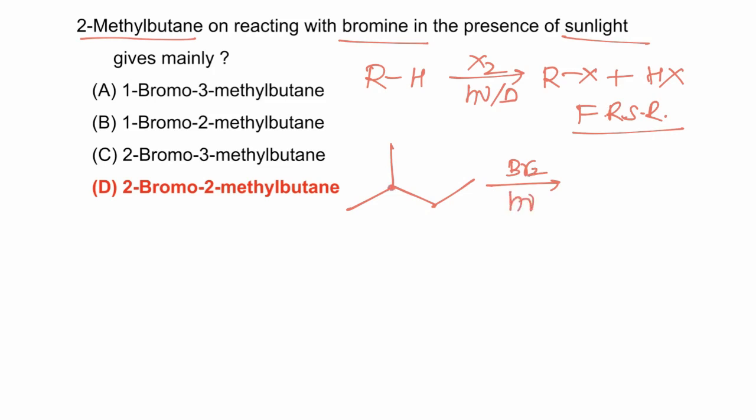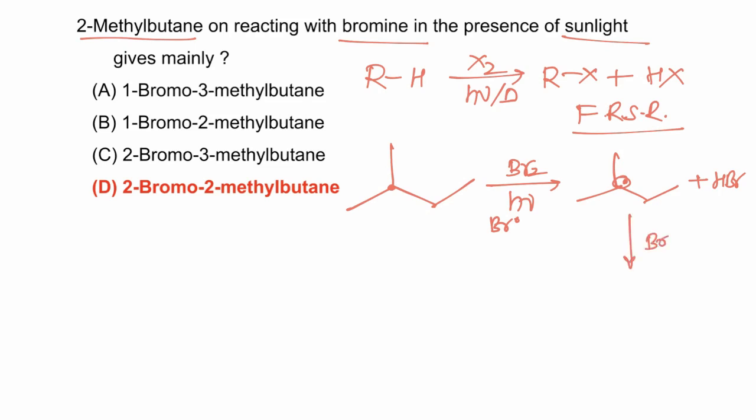Now substitution takes place at the most stable radical. So first Br radical is formed. Now Br radical being extremely reactive abstracts hydrogen from that carbon where the most stable radical is formed. So this radical is tertiary. So 3-degree radical is formed.